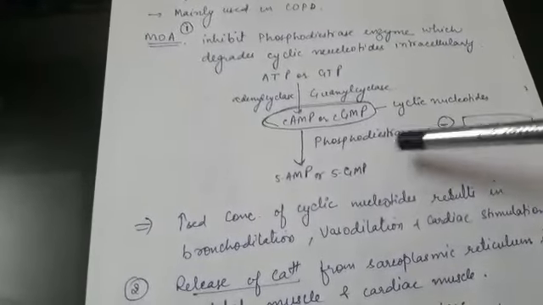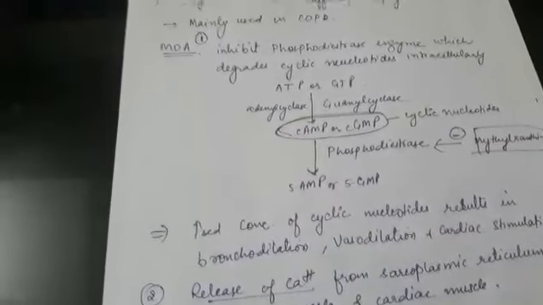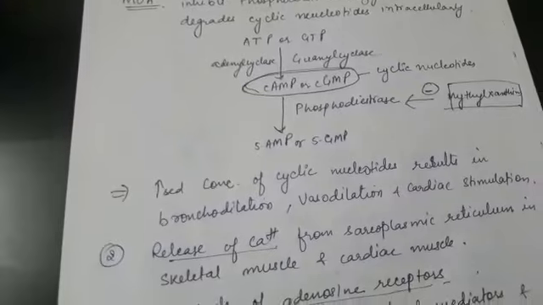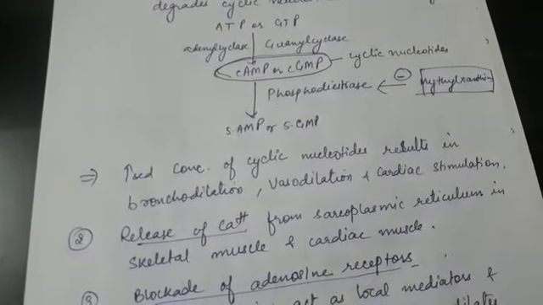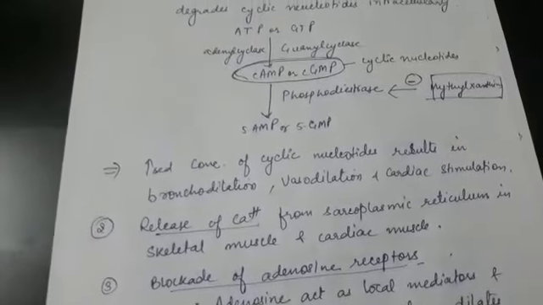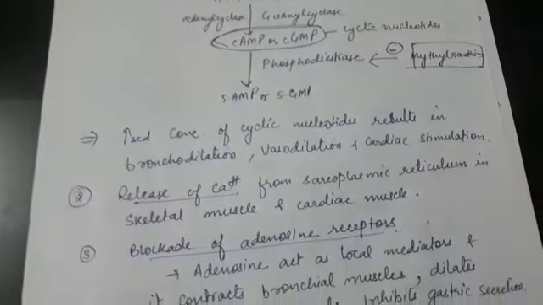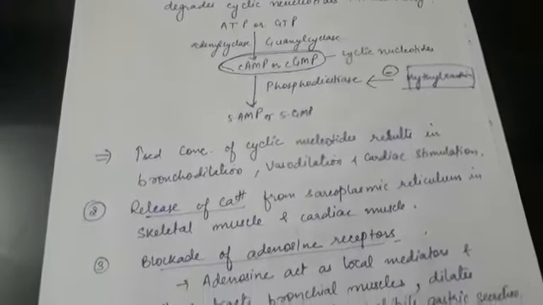So when this phosphodiesterase is inhibited, the concentration of these cyclic nucleotides is increased. And when the concentration of cyclic nucleotides is increased, it results in bronchodilation, vasodilation and cardiac stimulation. So in this chapter, the important role is bronchodilation. The effect of these is bronchodilation.